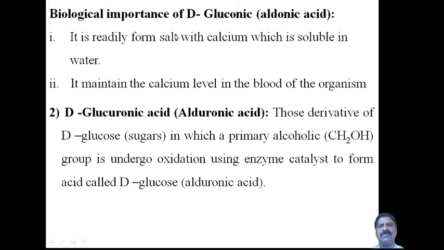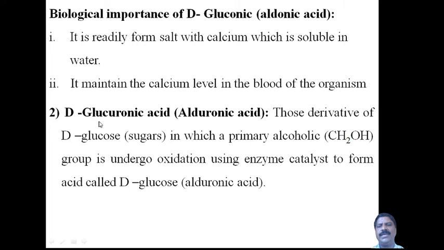The calcium salt is very important for the normal growth of the organism. Second, it maintains the calcium level in the blood of the organism. Usually calcium is required only in a very minor quantity for healthy, normal growth of the organism, therefore it should be maintained. Gluconic acid maintains the calcium level in the blood. These are the two biological importances of gluconic acid.